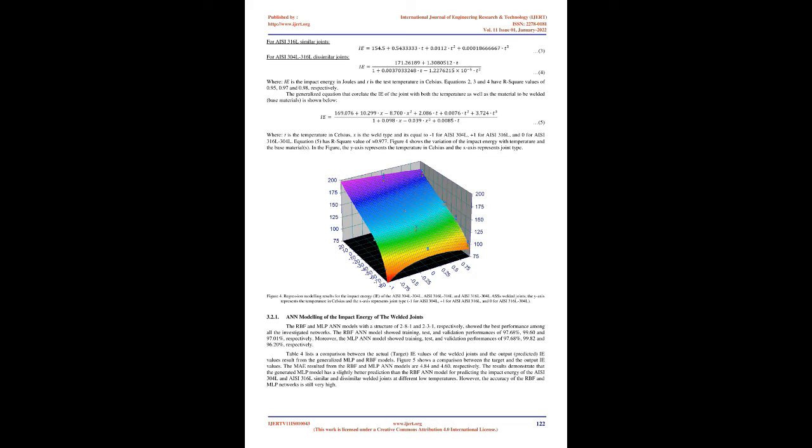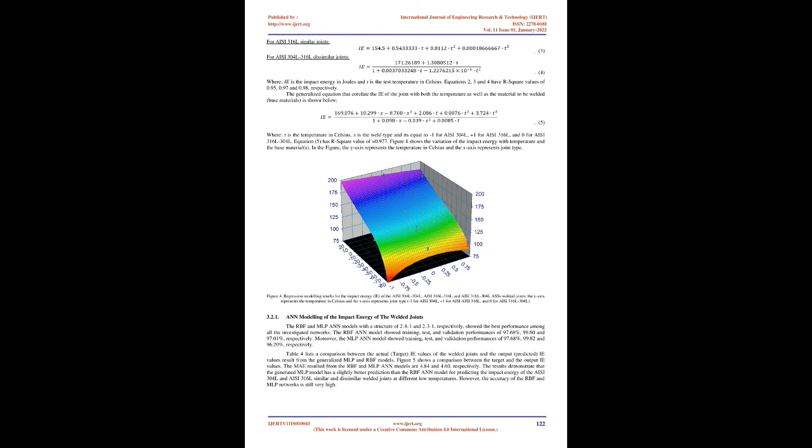3.2 Regression modeling of the impact energy of the welded joints. Figure 3 shows the regression modeling results for the impact energies, i.e., of the similar AISI 304L and AISI 316L as well as the AISI 304L-316L dissimilar welded joints. The x-axis represents the temperature in Celsius and the y-axis represents IE in joules.